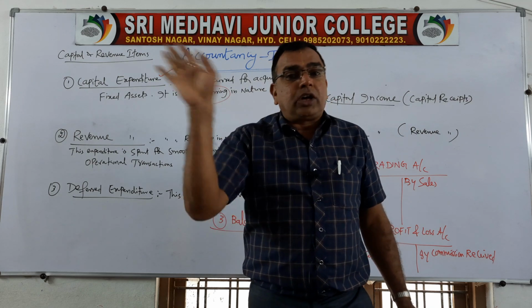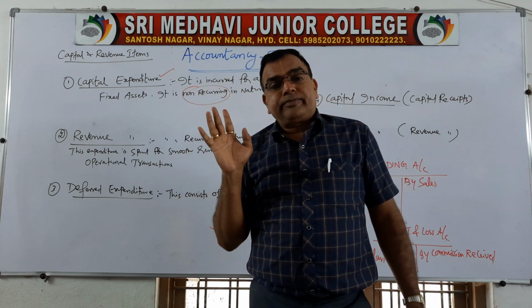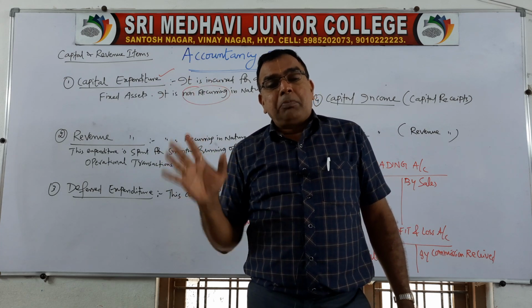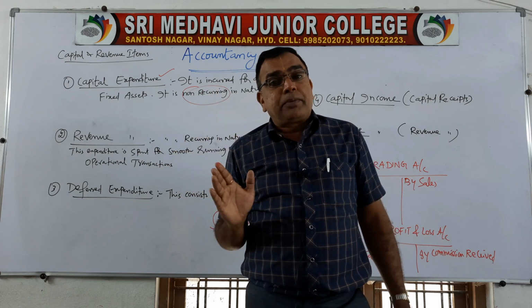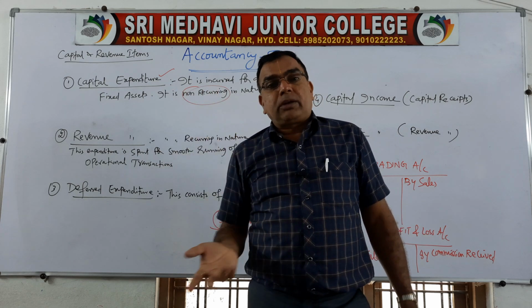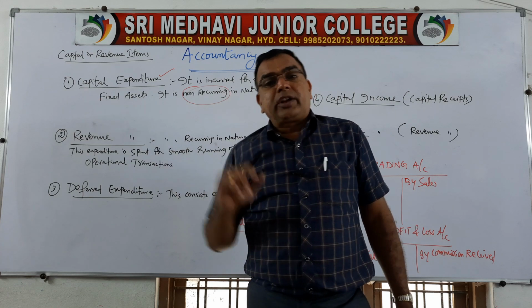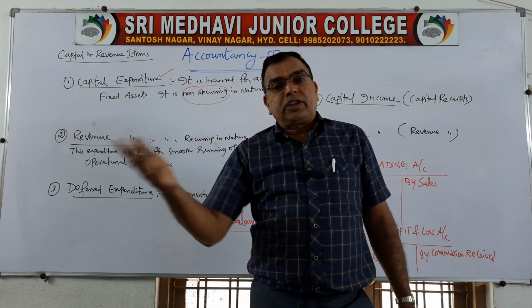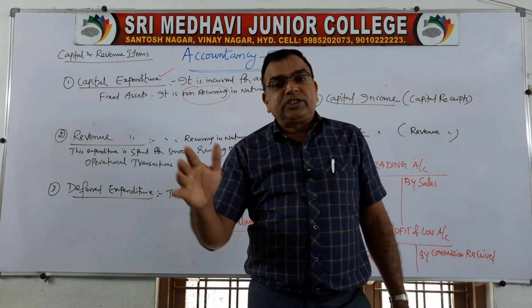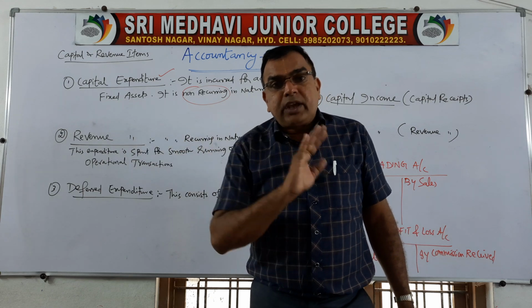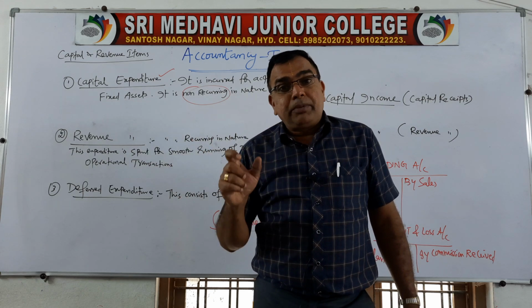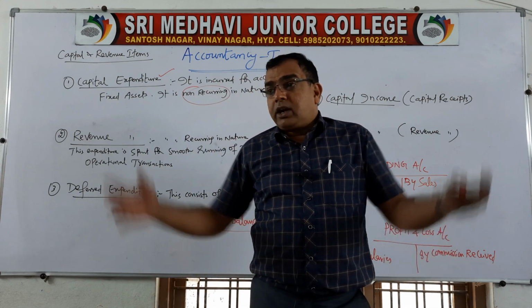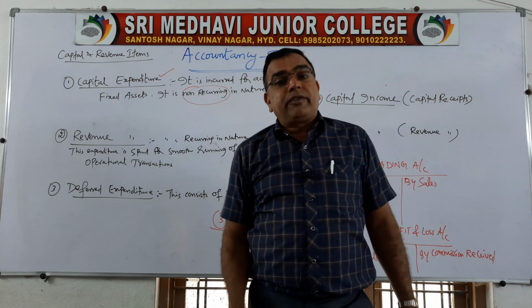Non-repeated. We incur it only once. Like construction of our factory building or purchase of a building, purchase of furniture, purchase of computers. For example, if we are establishing a junior college, we will buy the furniture. We will buy the benches to make arrangements for student seating. These benches, we don't buy every month or every year. Once we buy the benches, they will give a life of 10 or 15 years. If the college building is constructed, it will give you a life of 25 years.